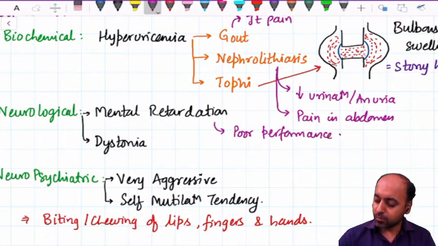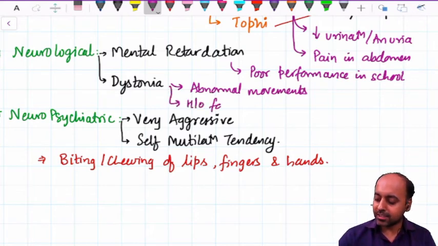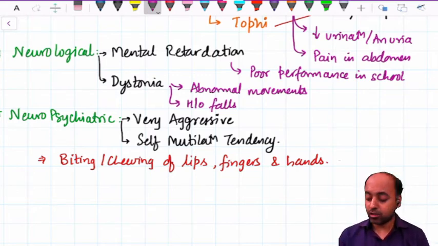For dystonia, the terms can be either abnormal movements, or history of falls can also be there because of the discordant movement. There can be history of falls also.